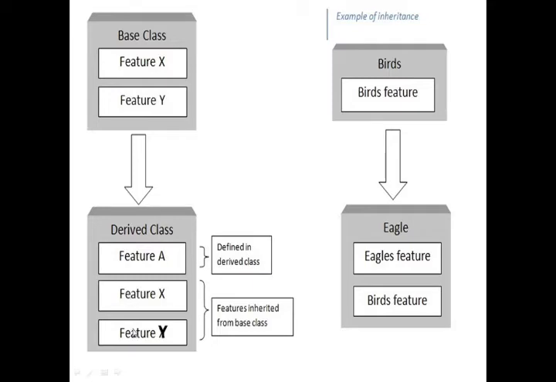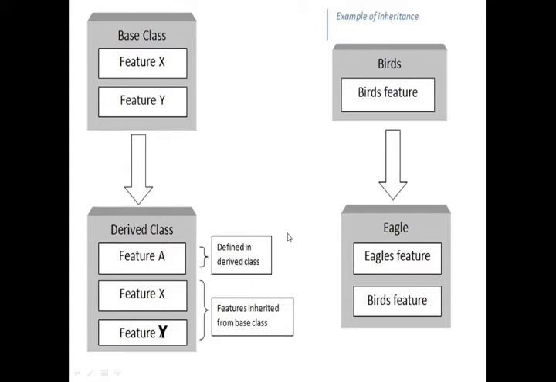These two features come from the base class, and it has its own feature, feature a. So we can understand that with inheritance, new classes can be built with their own properties along with the base class properties.